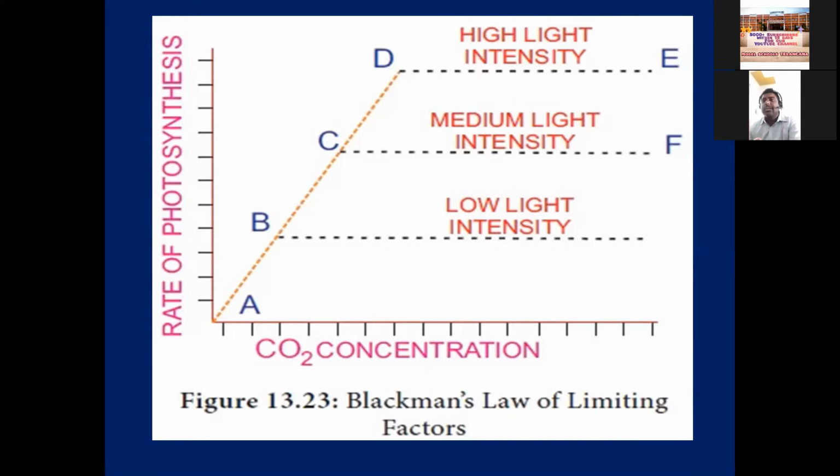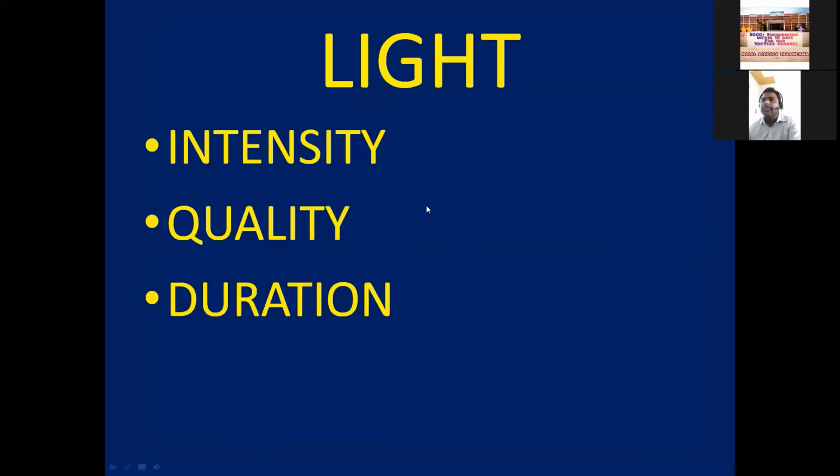So I have given three examples. One is that the temperature is low for one plant, one is a desert plant where the water is limiting, and now the CO2 is a limiting factor by this graph. So anything, anywhere, according to the environment factors and habitat factors, can become a limiting factor according to Blackman's law.